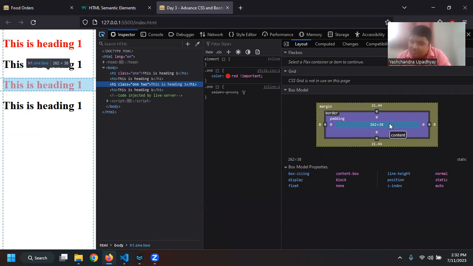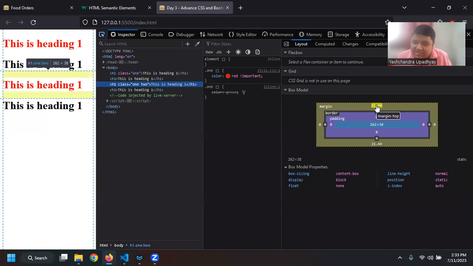Pixel is basically the smallest unit. Let us say there is a pen, right? This pen might be 10 centimeter, or only this much part is 2 centimeter. Below 2 centimeter is 2 millimeter, and there might be 1 meter. So there are different units, right? In the same way, we have units in CSS where I can say that this particular one is pixel. So it is taking 262 pixels of width and 38 pixels of height. Currently, there is no padding. You can see it says 0. And also the border is not taking anything.